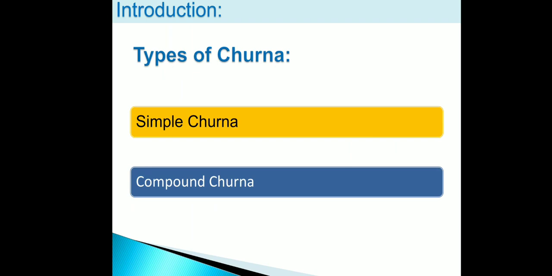What is simple Churna? Simple Churna means having one ingredient in a Churna. That is known as simple Churna. For example, Amla Churna is an example of simple Churna. In this, only Amla ingredient is there. Second one is compound Churna. What is compound Churna? Compound Churna means having more than one ingredient in a composition. That is known as compound Churna. For example, Triphala Churna. Triphala Churna contains Amla, Baheda and Harde.